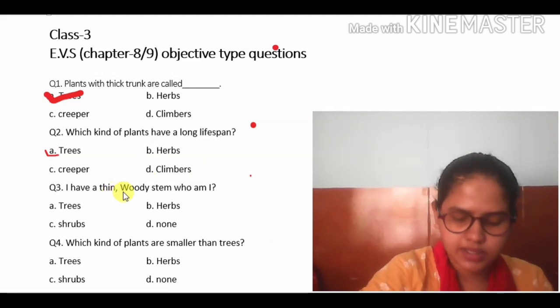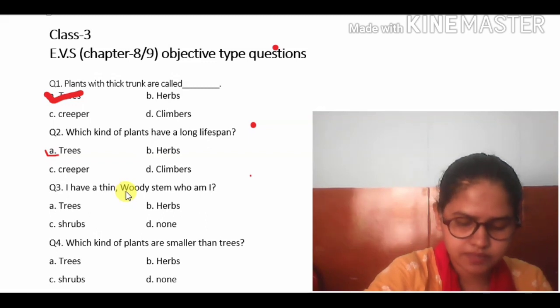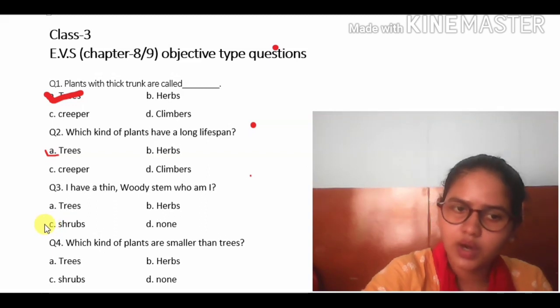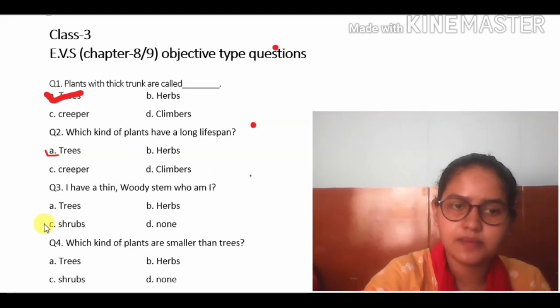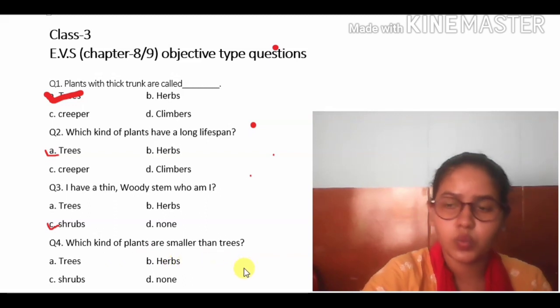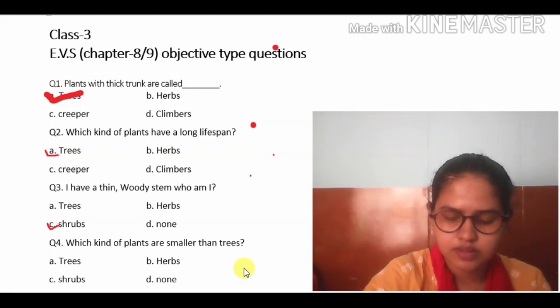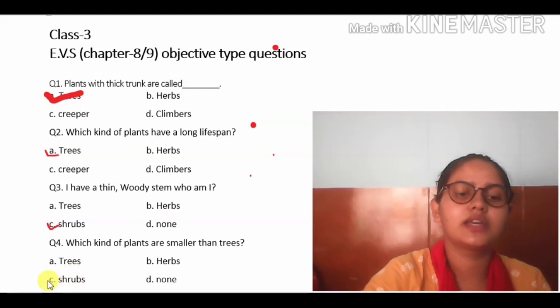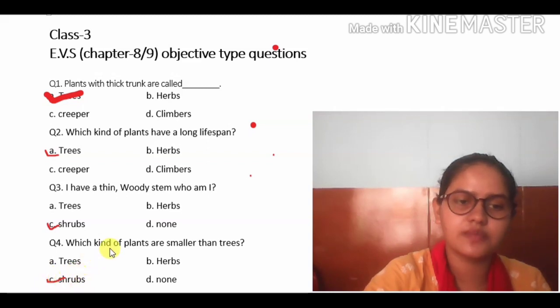Shrubs are plants that are smaller than trees, have a thin body and woody stems. So shrubs are who I am. Who I am is, I have a thin body. Shrubs have a thin body and woody stems. So we will click on C. Now, which kind of plants are smaller than trees? Plants that are smaller than trees are shrubs. So again we will take C, because shrubs are the plants which are smaller than trees.